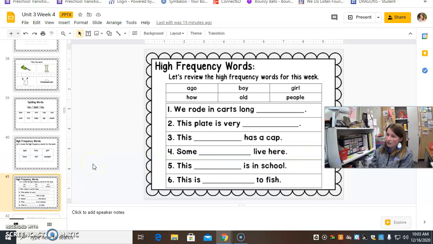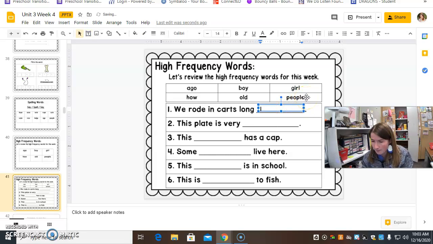All right, let's put the sight words in the boxes for this week. Okay, are you ready? So let's read them. We rode in carts long. Ooh, what would we use? Long. Let's read the words. Ago, boy, girl, how, old, people. Ago, good job. We rode in carts a long time ago.